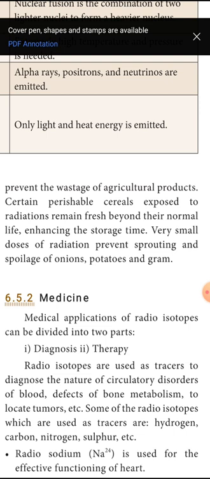For this, vegetables are exposed to radiations so they remain fresh beyond their normal life and storage time. If an onion is sprouted, we are not able to use it, and early sprouting and spoiling is prevented by using these radiations. This is one of the uses of radioactivity radiations.